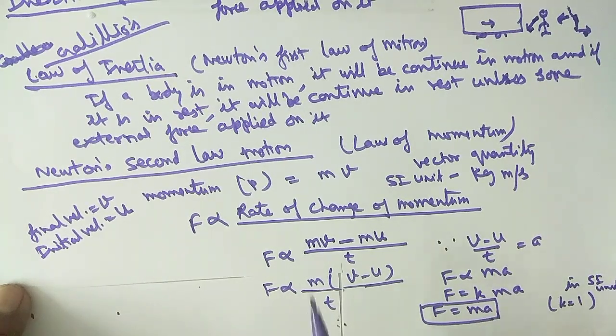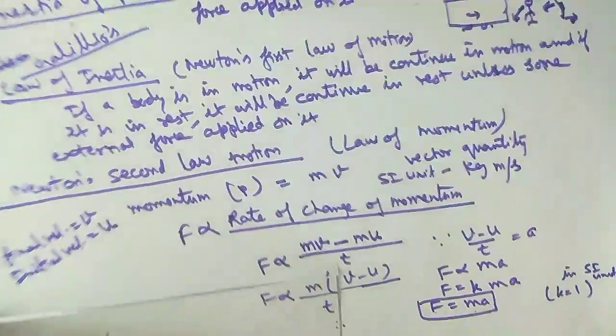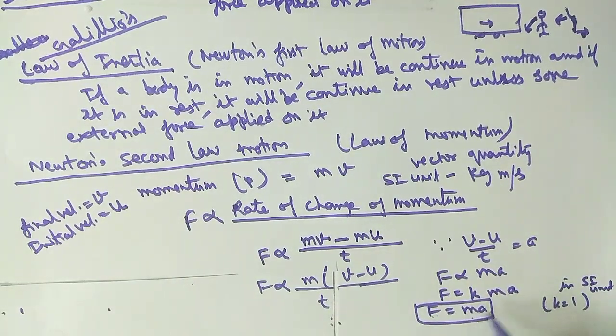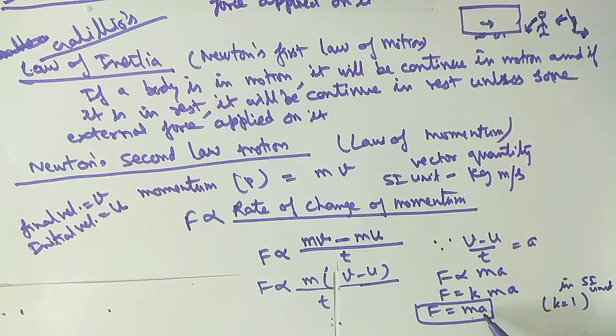So what is the second law of motion? The rate of change of momentum is always directly proportional to the force applied on the body. Or, alternative statement, if a force F is applied on a body of mass m, then acceleration a is produced in that body. This is the second law of motion. From here you can write the unit of the force. It is the kilogram meter per second square. In the starting of this chapter we discussed the SI unit of the force. It is the Newton, which is also equal to the kilogram meter per second square.